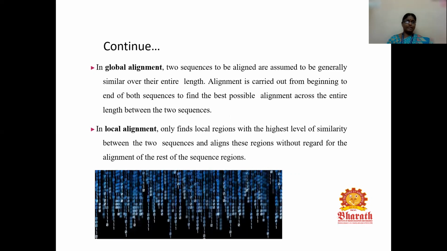In local alignment, it finds only the local regions with the highest level of similarity between the two sequences and aligns these regions without regard for the alignment of the rest of the sequence regions.